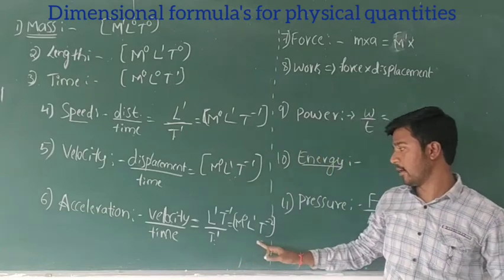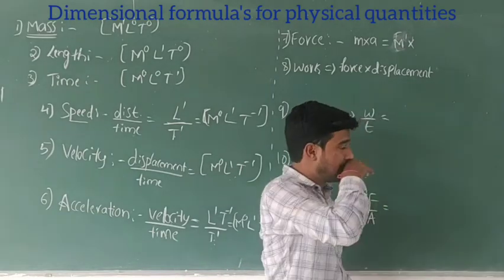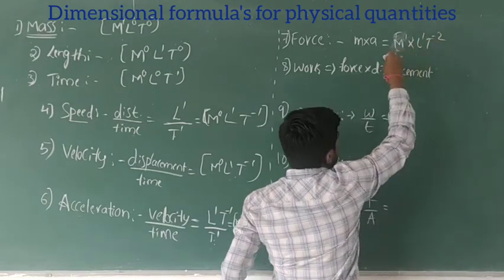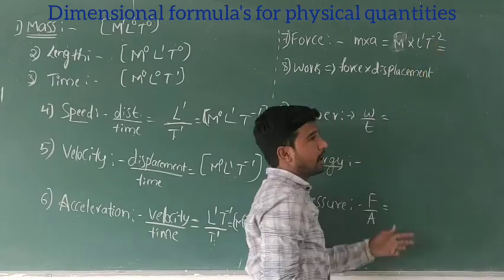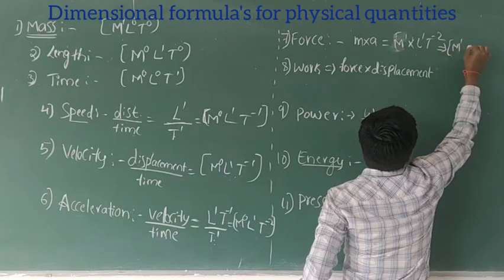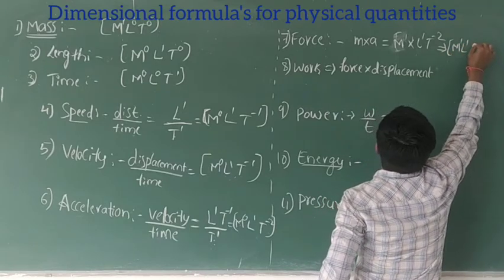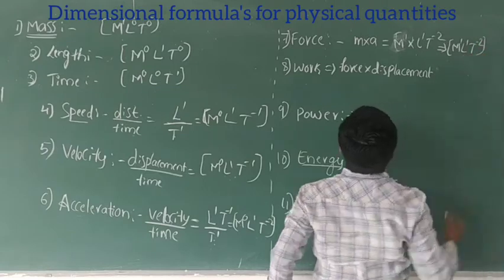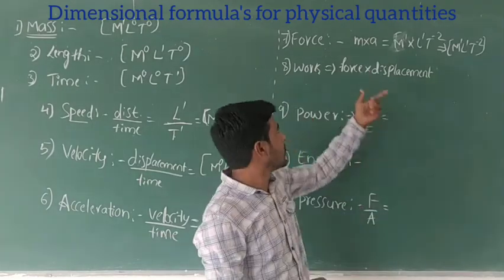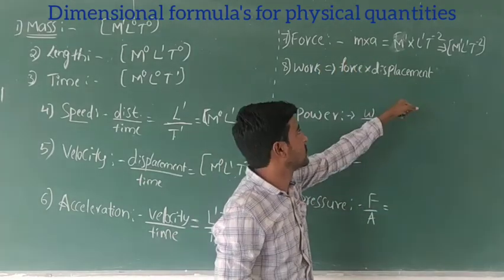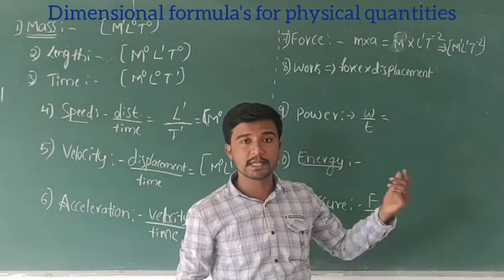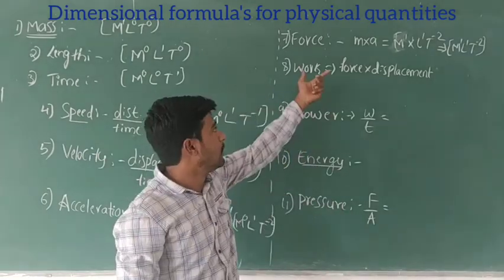We already have acceleration here: L to the power 1 into t to the power minus 2. So now that is M to the power 1, L to the power 1, t to the power minus 2. This is force. Here acceleration does not depend on mass, but force depends on mass and acceleration. So M is 1, L is 1, t to the power minus 2. Right? This is the dimensional formula of force.